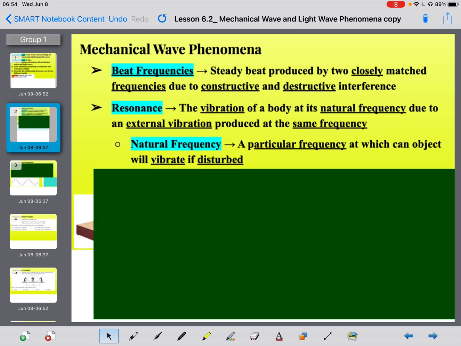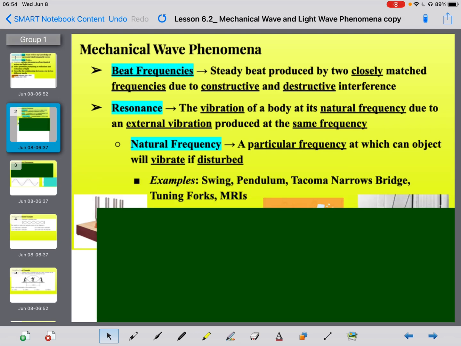Okay? So, again, this is what I just talked about, natural frequency. It's just this very specific frequency at which an object can vibrate if disturbed. Okay? So, some examples: swings, pendulum, the Tacoma Narrows Bridge, tuning forks, MRIs. Like I just said, if you have an opera singer, you will obviously see them shatter glass.